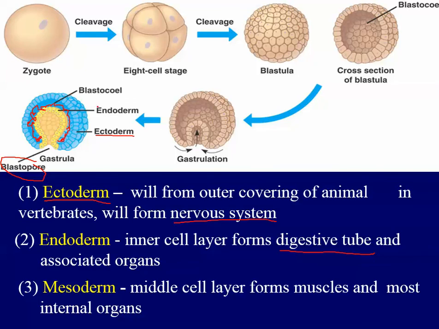So if you think about it, what's on the outside of your body? Skin and hair. Well, ectoderm is going to form skin and hair. What's the tube going through your body? That's your digestive tract. And what's in between your digestive tract and your skin and hair? Well, muscle, bones, blood, that is what the mesoderm forms.